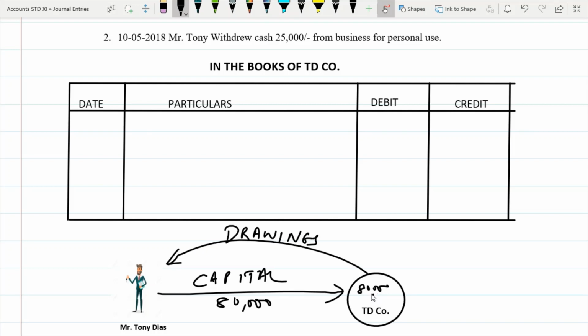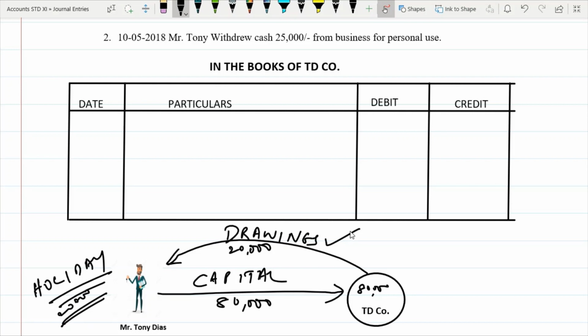When he is withdrawing money from this business, so suppose now say 80,000 is already here. Now from this 80,000, he has withdrawn 20,000 for his personal use. Say he wants to go abroad, so he wants to go on a holiday, for which he is taking this 20,000 of his business. Now this is for personal use, and therefore this thing is called as drawings.